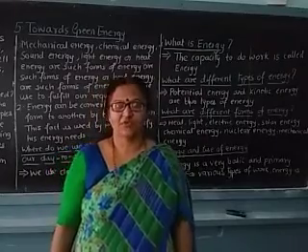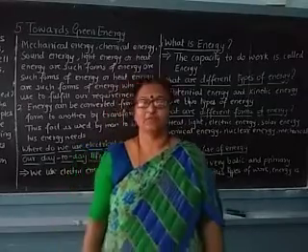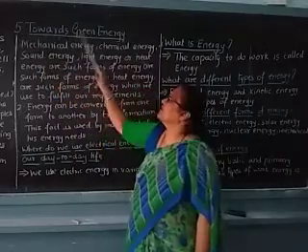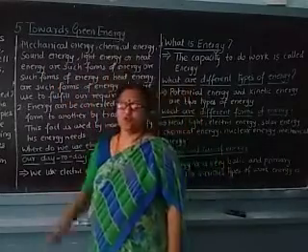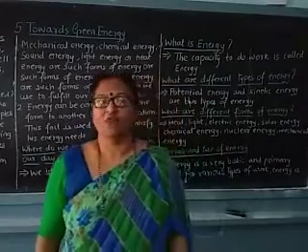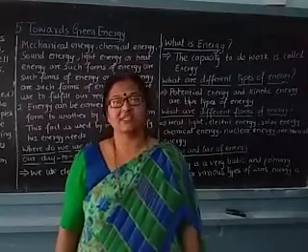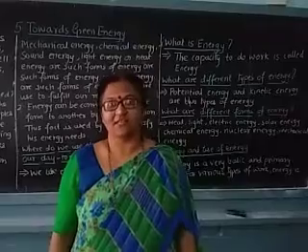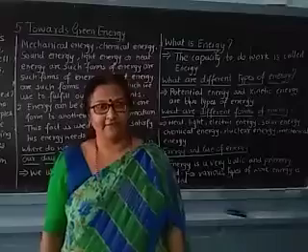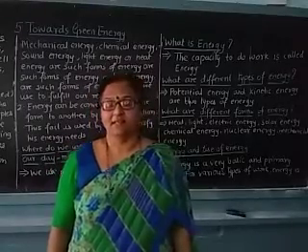Hello students, today we are going to deal with the science B section, standard 10, and the lesson we are going to start is lesson number 5, Towards Green Energy. Now we know that there are various types of energy. In this lesson we are going to see what energy is, how energy is produced, the various types of energies and the sources of the energies, what their advantages and disadvantages are, and how we are going to get the energies. All these things we are going to study in this lesson.